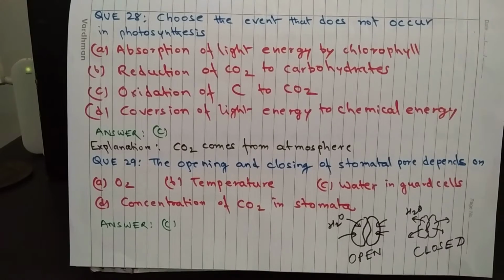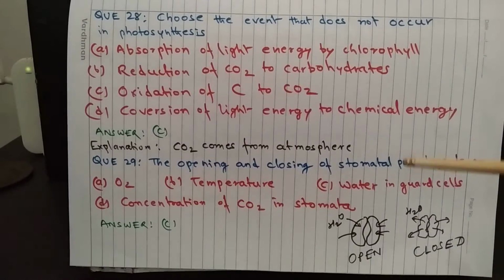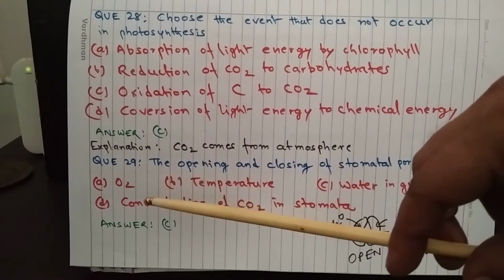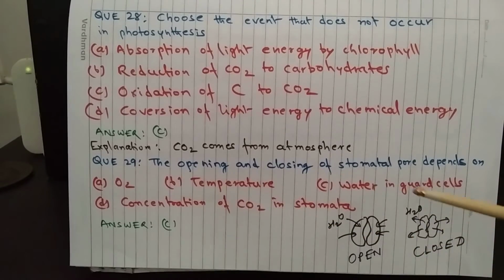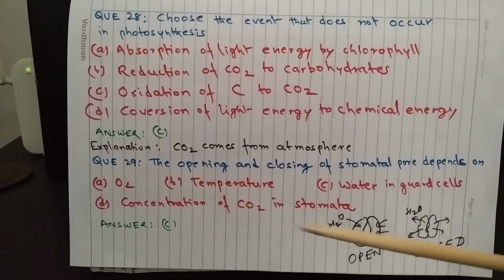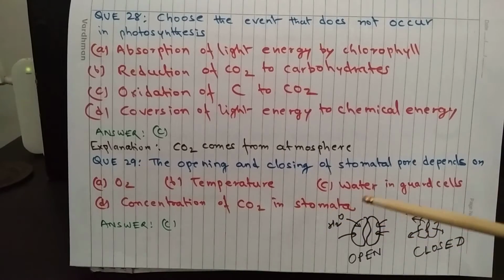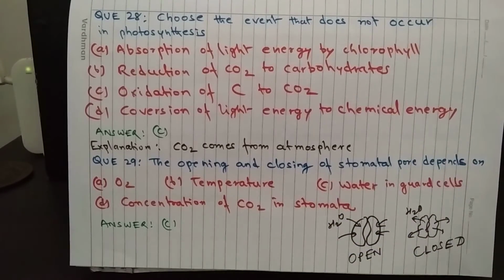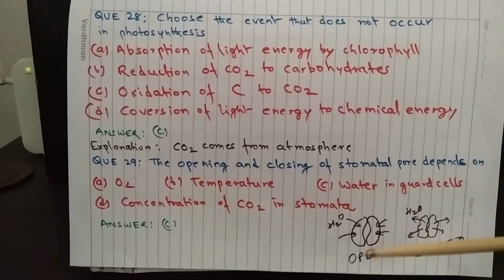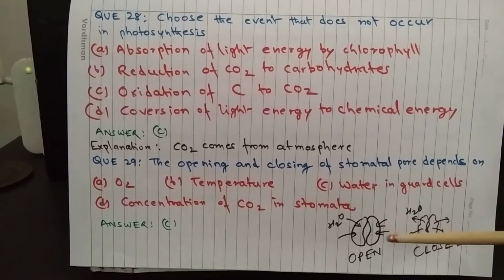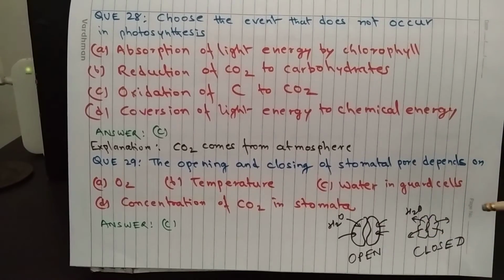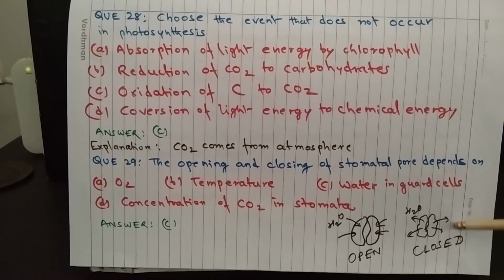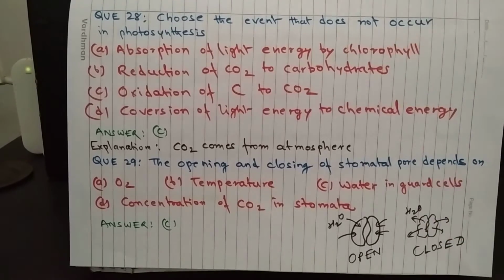Question 29. The opening and closing of a stomatal pore depends on A. Oxygen, B. Temperature, C. Water in guard cells, D. Concentration of carbon dioxide in stomata. And the answer is C. Water in guard cells. What happens when water comes inside the guard cells? The guard cells swell up and it results in opening of a stoma. When water goes out of guard cells, the guard cells become flaccid, which results in closing of a stoma.